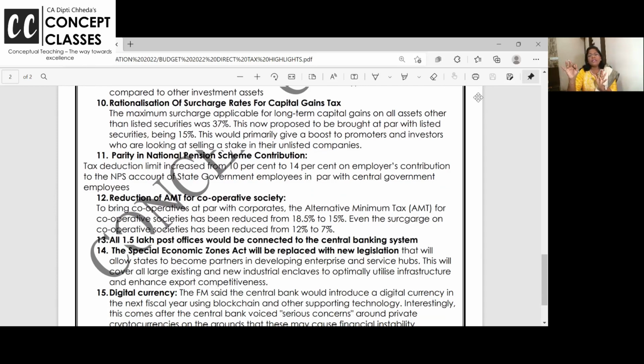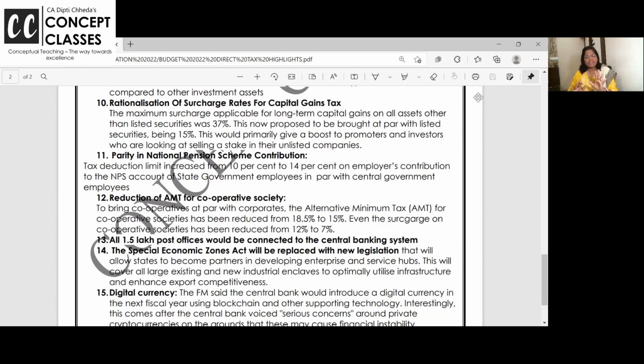For state government and others, it was restricted to 10%. Now, it's a welcome measure that for state government employees also, the government can contribute 14% of basic and DA of their salary, and it will be allowed. Beyond that, it will be taxable.